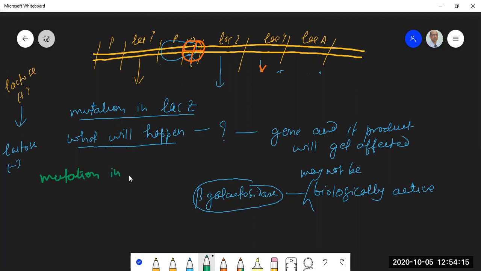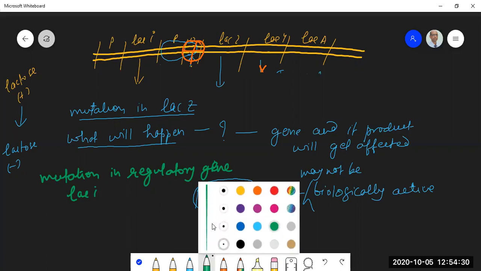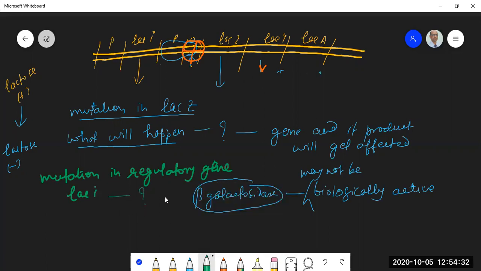Mutation in a regulatory gene, that is LAC-I. If LAC-I is mutant, what is going to happen? When there is a mutation in LAC-I, what will happen?